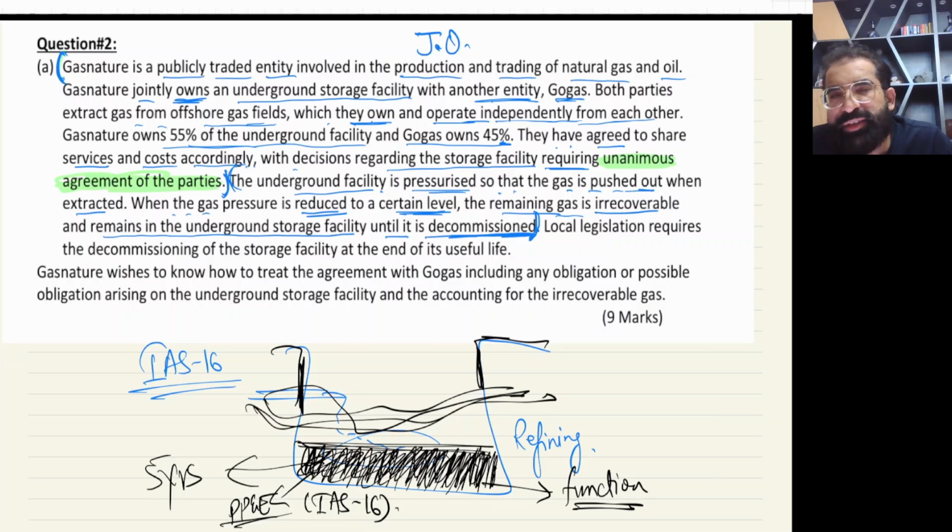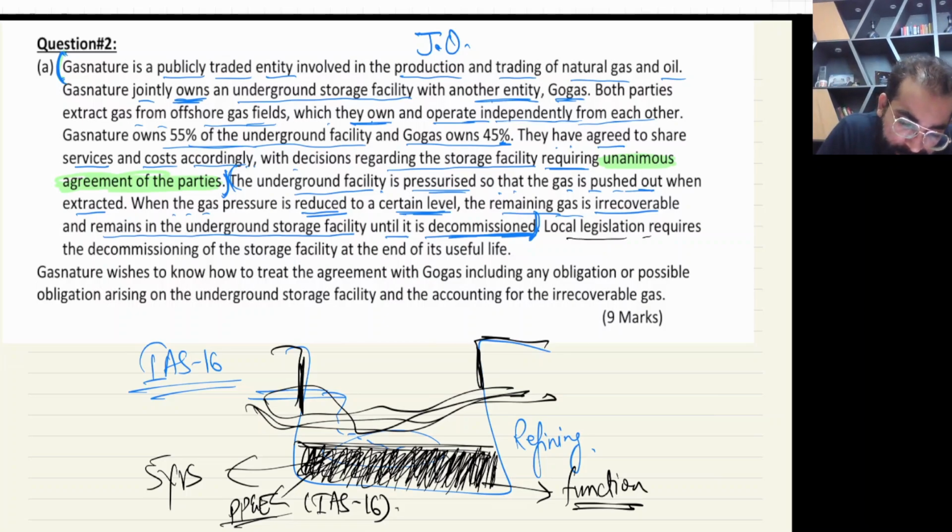And yes, after 5 years, we'll sell this gas, and whatever the difference is will go in the P&L as a gain or loss on disposal, like simple PPE disposal accounting. I hope you understood it. I repeated it 2 times. And yes, now you guys are no more kids. You are big boys.